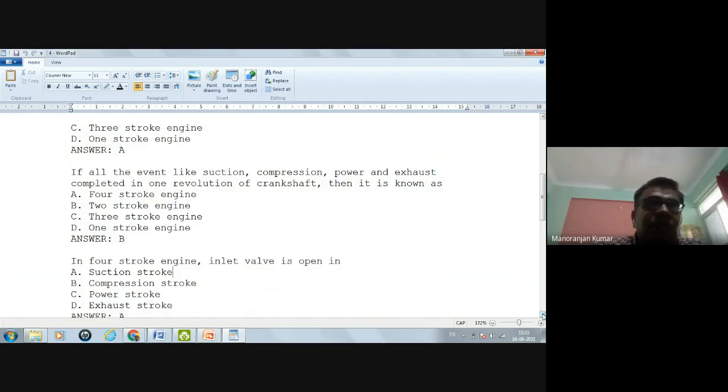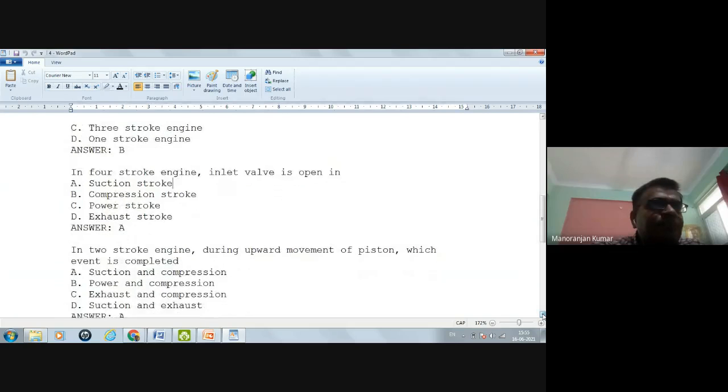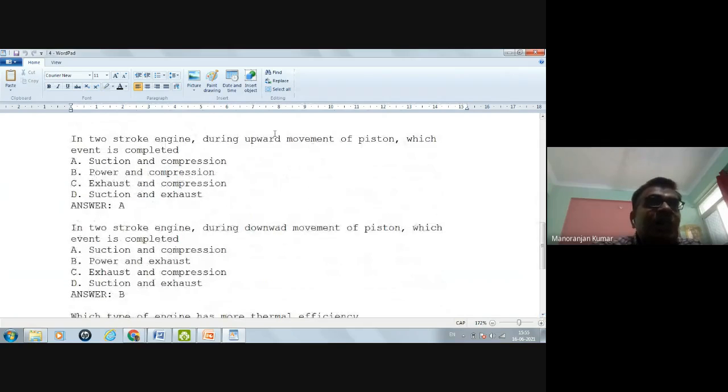Now the question is, in a two-stroke engine, during the upward movement of the piston, which events are completed? Suction and compression, power and compression, exhaust and compression, or suction and exhaust.